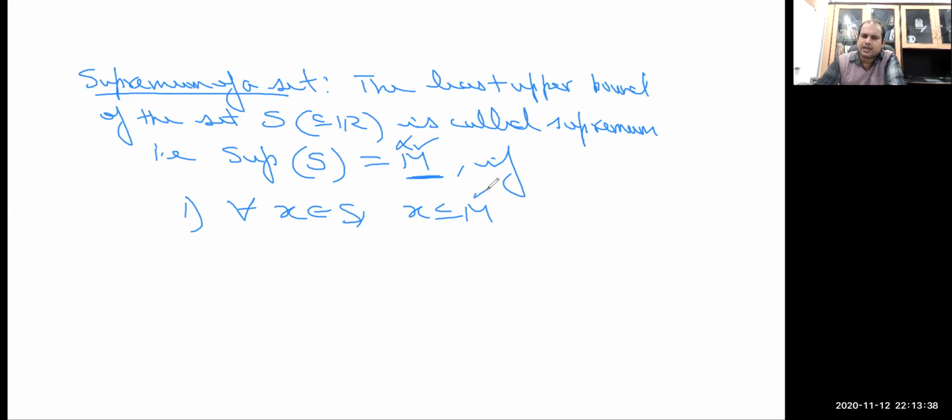So this implies that x is less than or equal to alpha, where alpha is a real number, among all upper bounds. Obviously, this supremum is also an upper bound because it is the least among all upper bounds. So it is again going to be greater than or equal to all the members of the set.